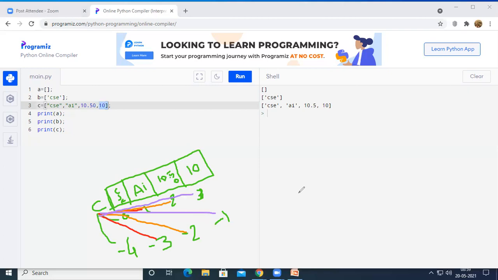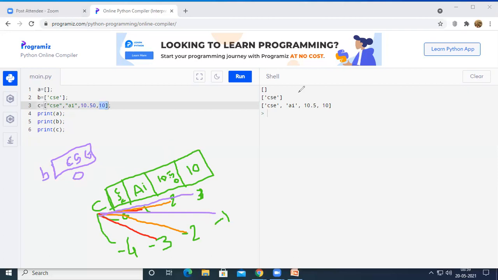See here, for B, there exists only one element. For such a case, a single memory location will be allocated under the name of B, and in that single memory location, it is going to store CSC, where the index value will be 0. So if you print B, CSC will be printed. If you print B of 0, then also CSC will be printed on the output screen, right?